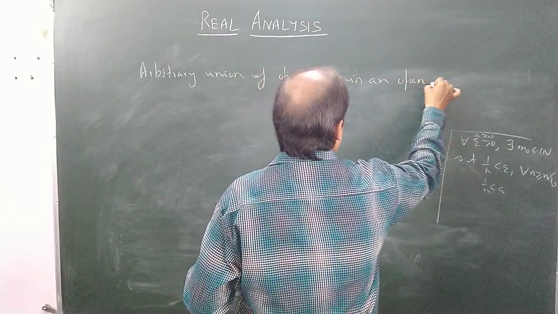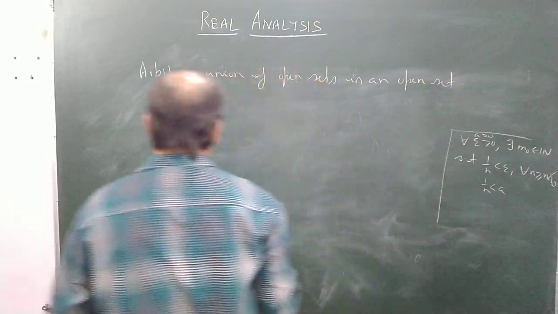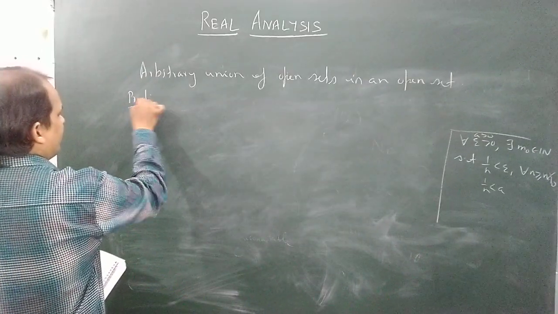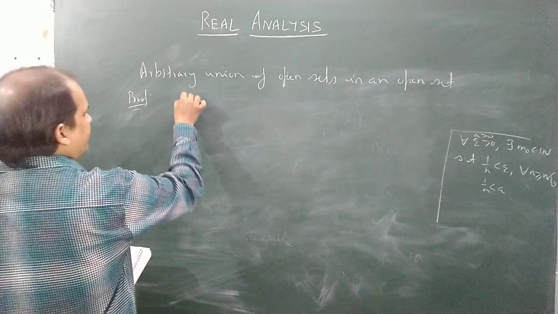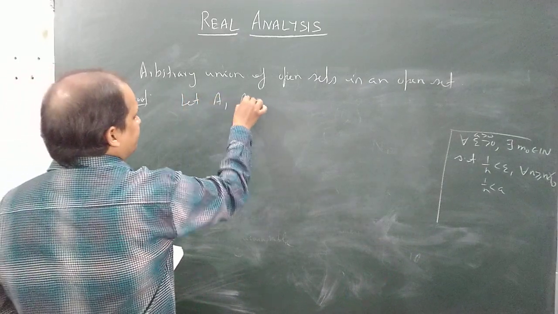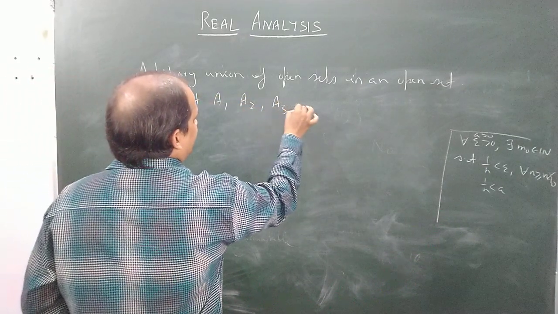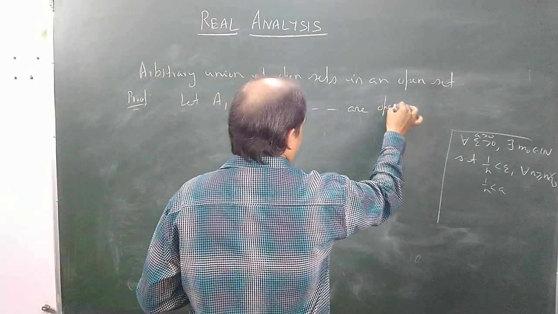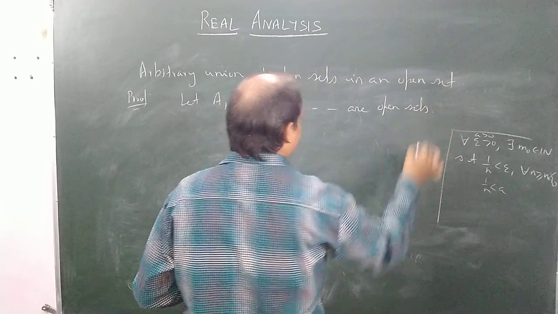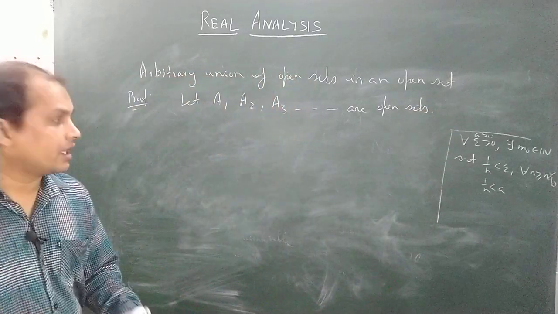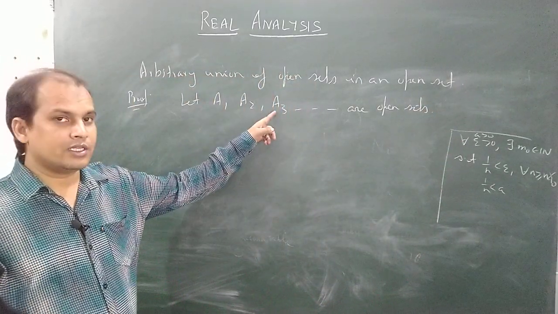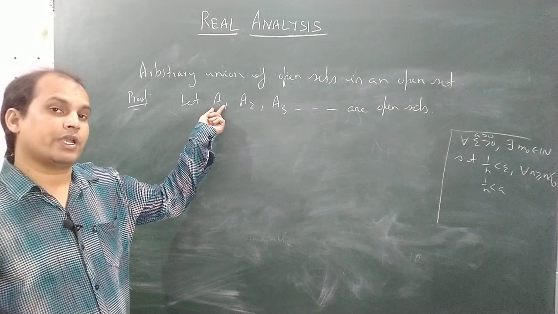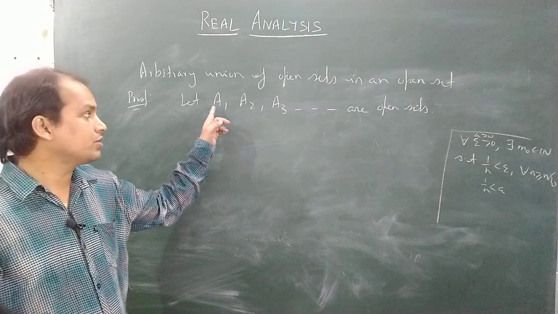For its proof, one can consider, suppose A1, A2, A3 and so on are open sets. Now recall, if all these are open sets, then around each member of A1, one can always construct an open interval which is contained in A1.